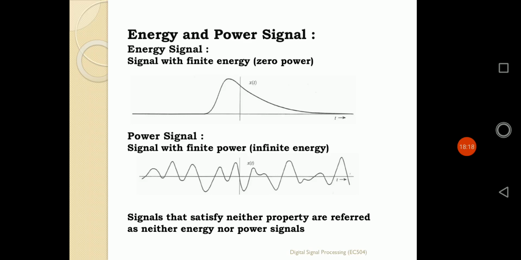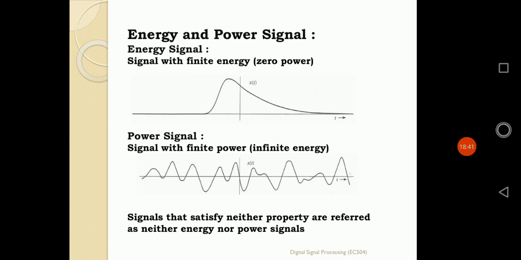The third type of signal is even signal and odd signal. Even means the signal will be a mirror image with respect to the y-axis. If I take the reference of the y-axis and the signal is simply a mirror image on both halves, that signal is known as an even signal, same as the cosine signal.